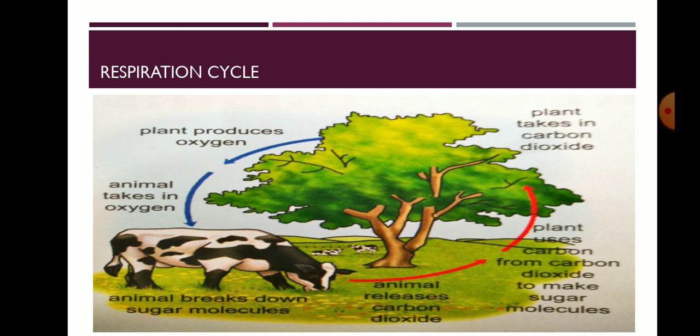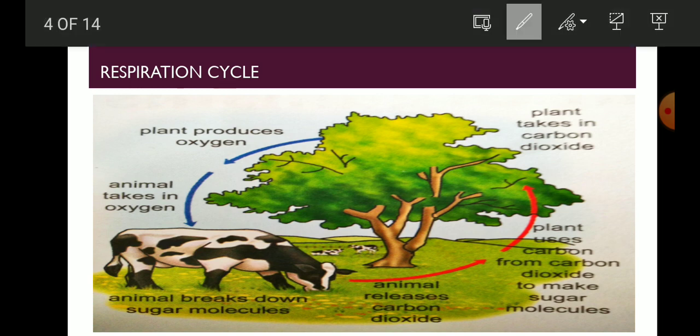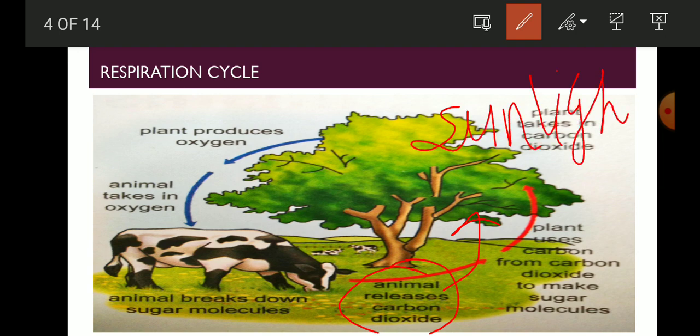So as you know, in the process of photosynthesis, what is happening? The plant takes the carbon dioxide that we remove. The carbon dioxide is taken by the plant in the presence of sunlight and the water, and then the photosynthesis process is completed.